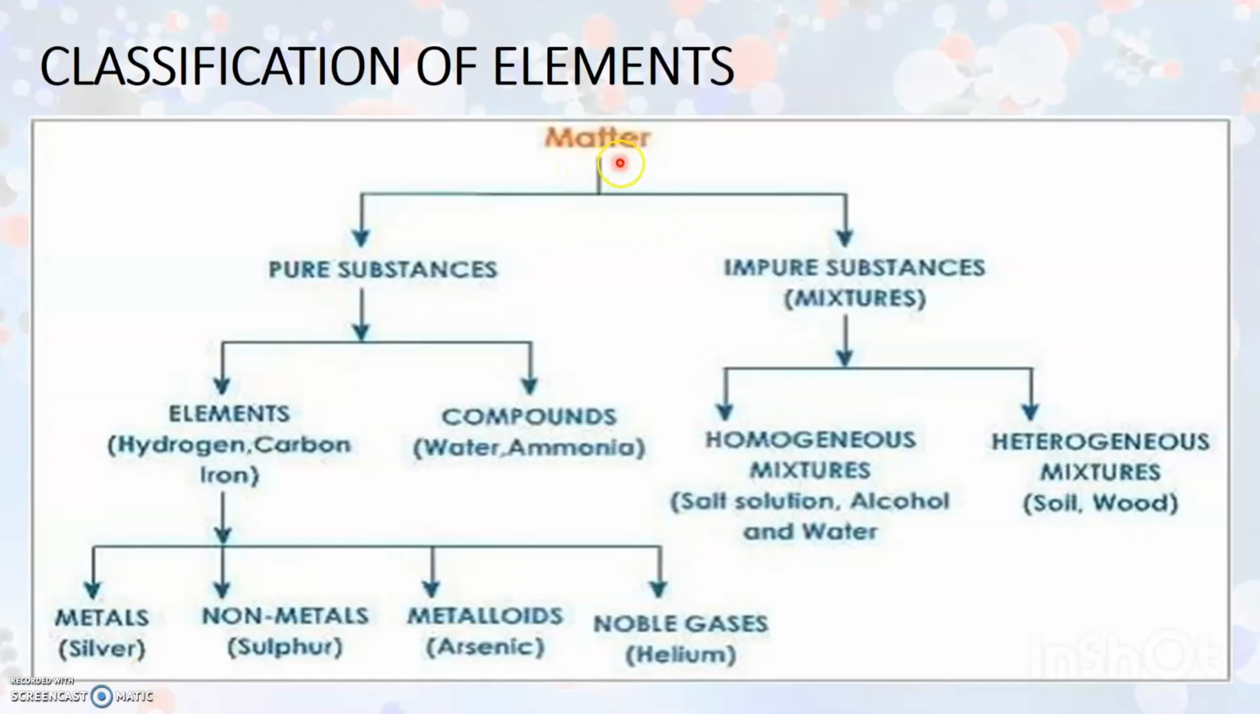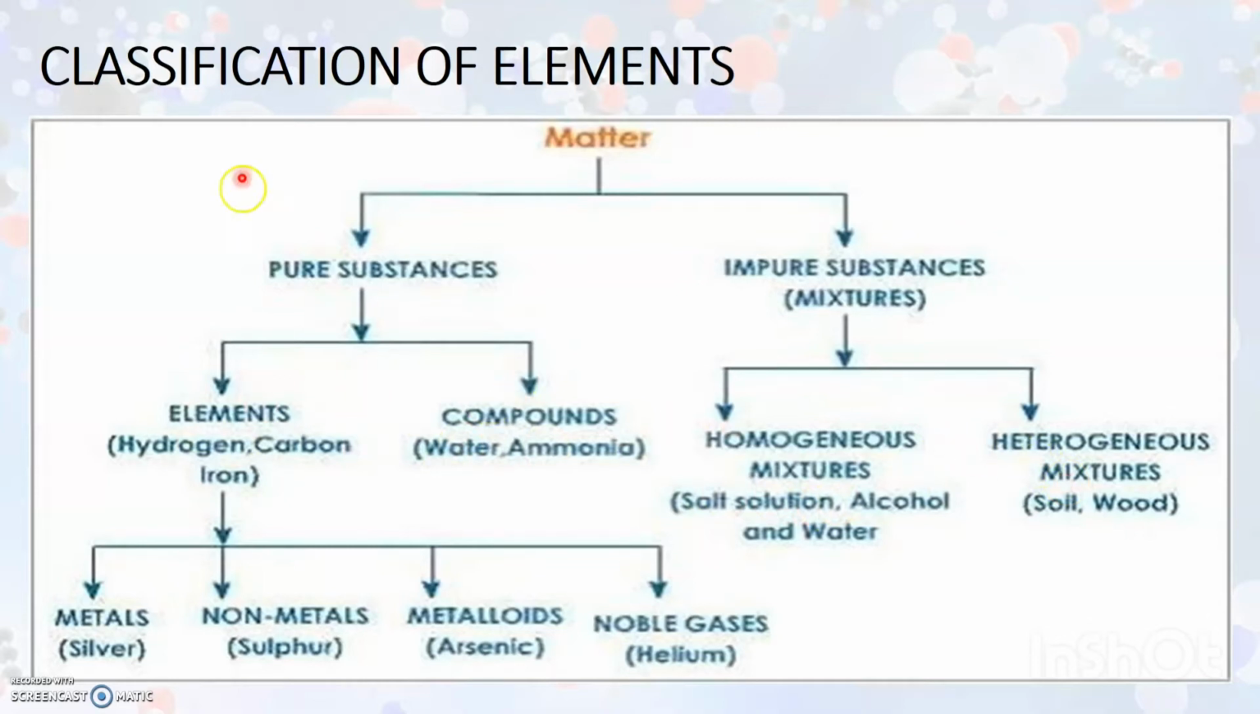We have already seen the classification of matter in our previous class. Matter is classified broadly as pure substances and impure substances. Pure substances are again classified as elements and compounds, and impure substances are classified as homogeneous mixtures and heterogeneous mixtures. We have already studied what are elements, compounds, homogeneous mixtures and heterogeneous mixtures in our previous class.